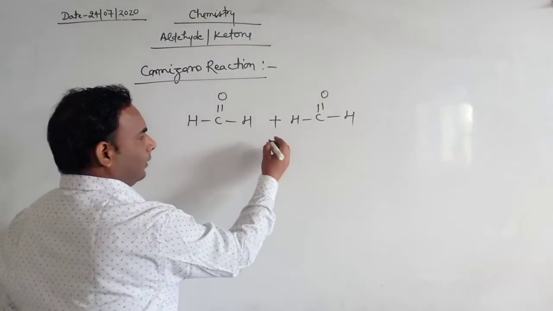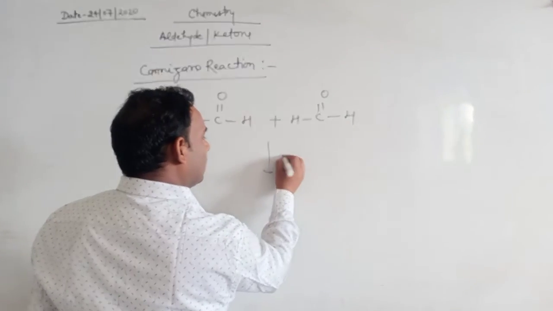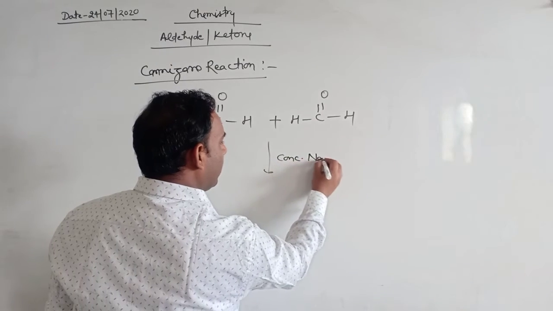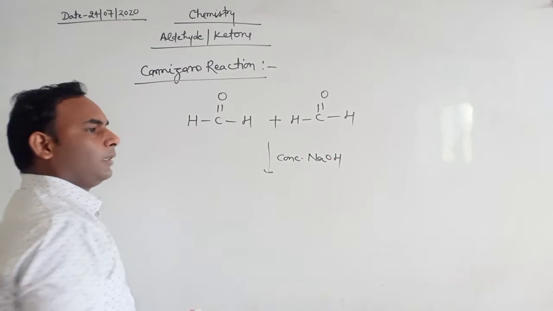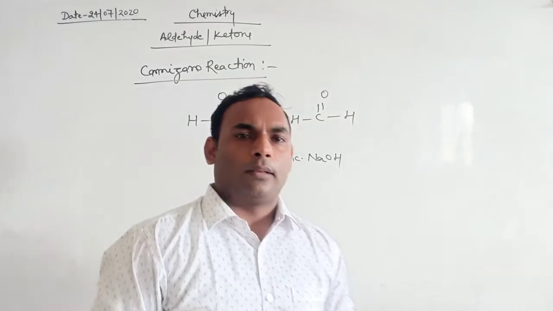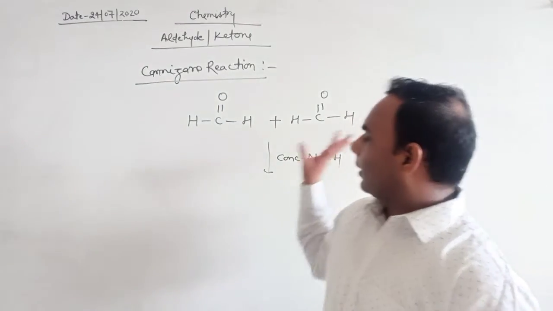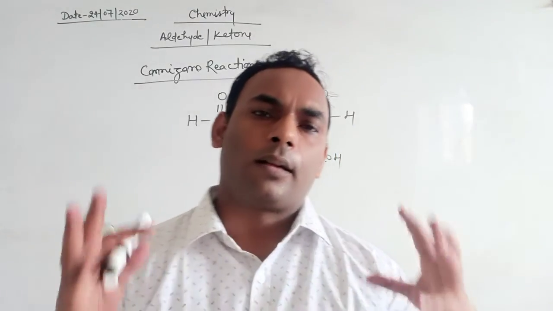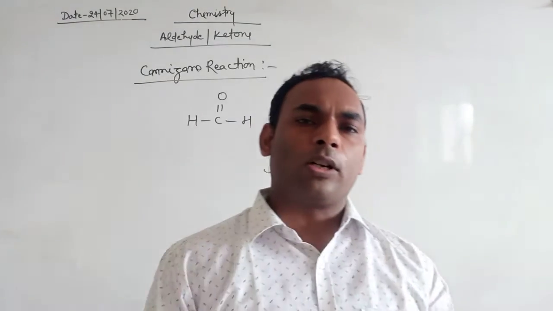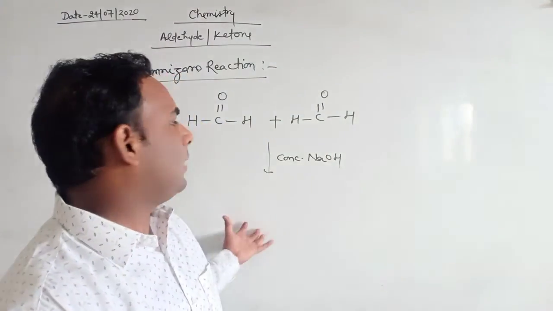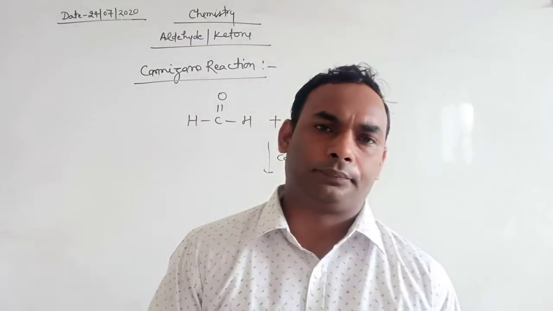When it is heated with concentrated NaOH, then we get two different products. One is carboxylic acid or the sodium salt of carboxylic acid, and another is alcohol.